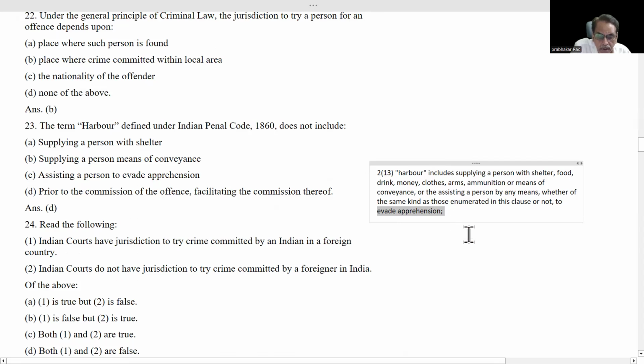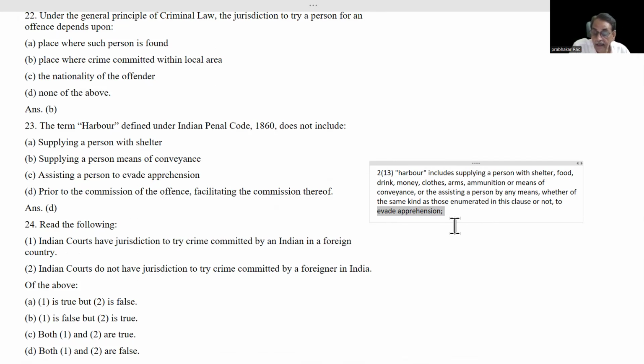It is an inclusive definition. By any means, more than these things, if any person has some other thing, that also comes within harbor. Whether of the same kind as those enumerated, meaning not only what is mentioned above, if he asks for anything else also, all of that counts. But the condition is to evade apprehension. If these things were asked to escape arrest, then it comes under harbor. If not to escape arrest, then no.